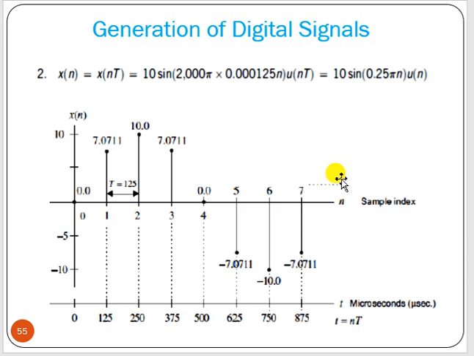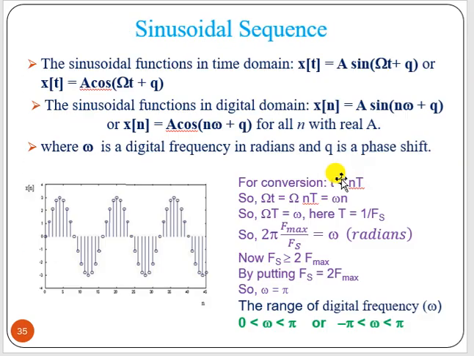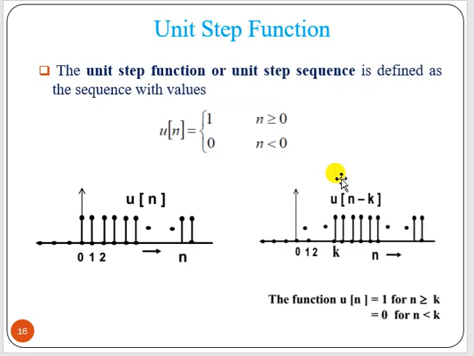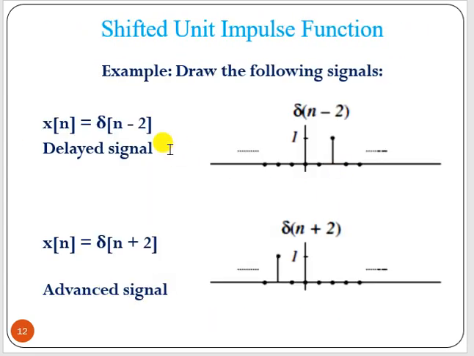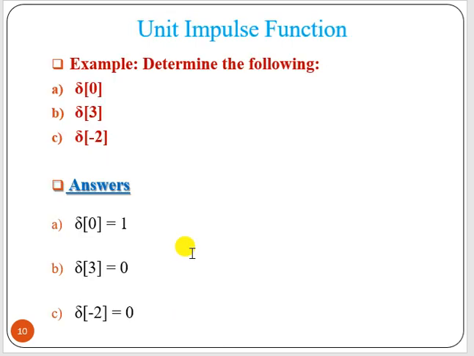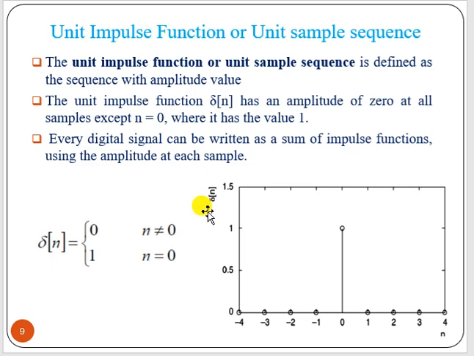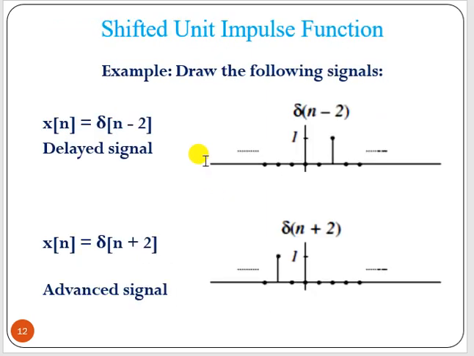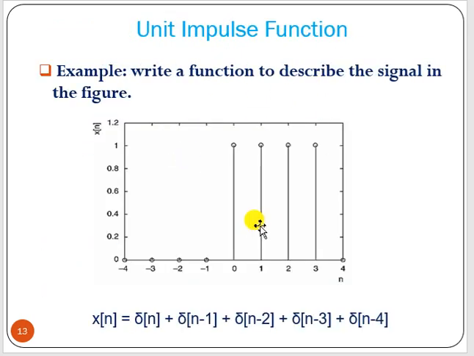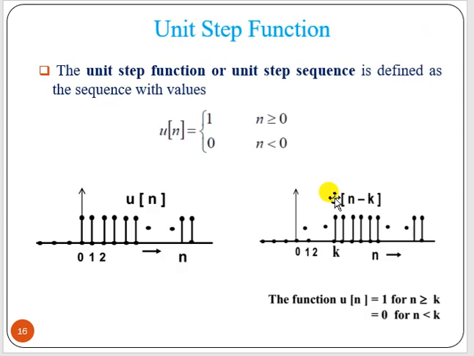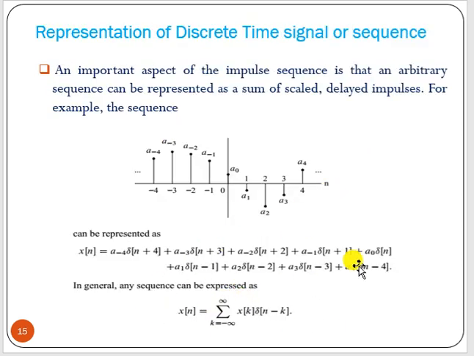So this is all about digital signals, and the basic points are basically delayed signal, advanced signal, and unit impulse signal, then delayed signal, advanced signal, unit step signal. Then what is x of n in terms of input amplitude and impulses.